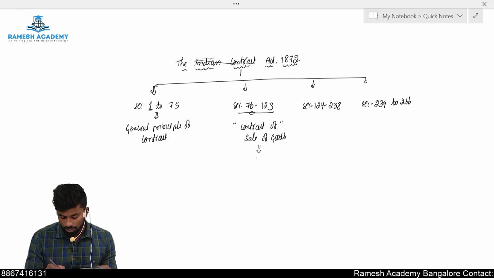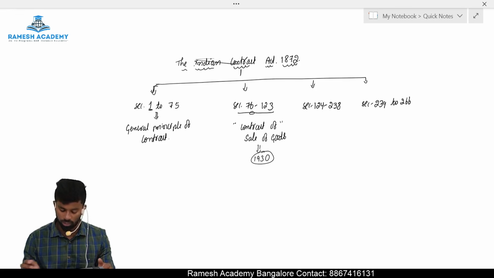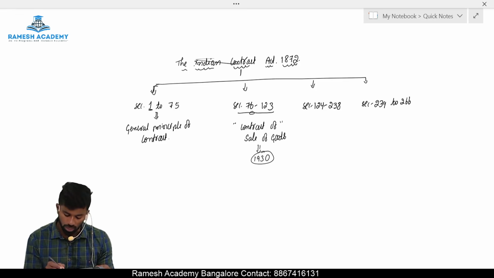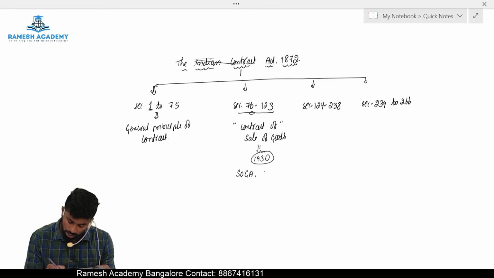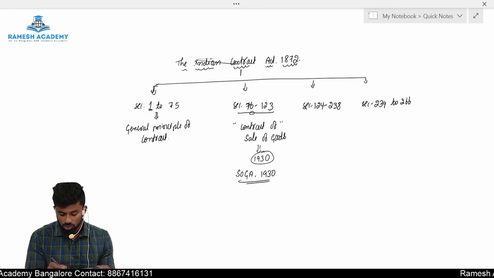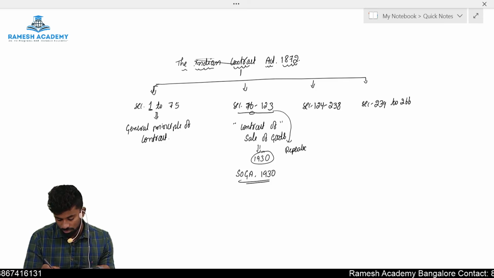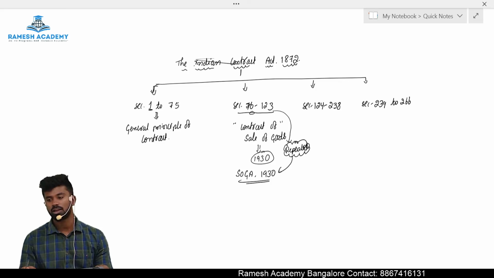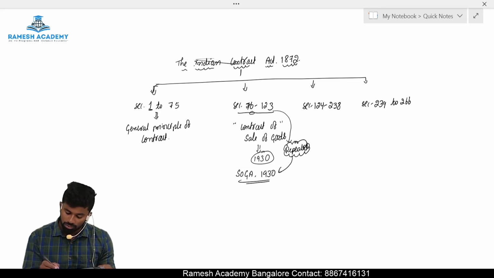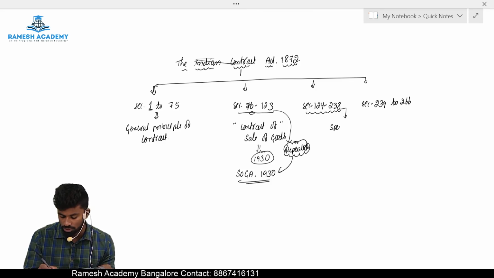But in the year 1930, section number 76 to 123 were removed from the Indian Contract Act, and a separate law was made, called the Sale of Goods Act 1930. So in 1930, 76 to 123 were repealed from the Indian Contract Act. Then we have section number 124 to 238, which deals with special contracts.